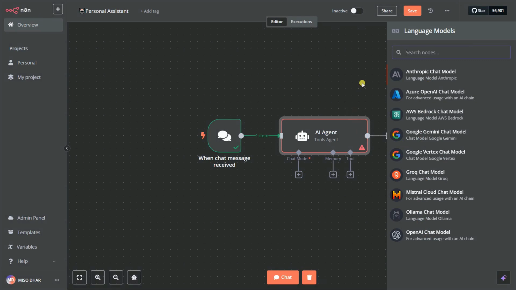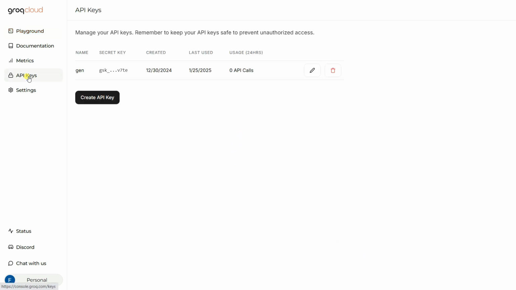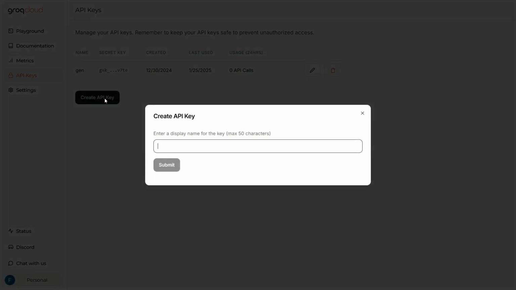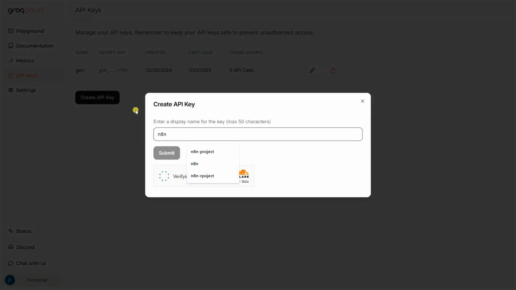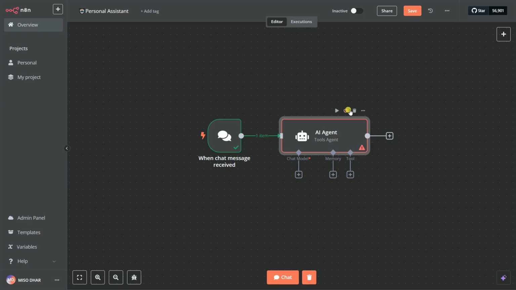So for that, I'm going to go on the Groq Cloud website in order to get my API key. So that's our Groq Cloud Playground. You can type here any kind of question, and if you click the submit button, it will give you the answer. So I'm simply going to go on the API keys section, and I'm going to create one new API key. Let's say n8n. I click on submit. Okay, verify that you are human, and I'm going to click here to submit, and it will give me one API key. So I'm going to copy this out, and I'm going to go on our n8n workspace.